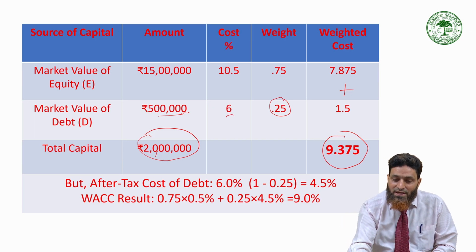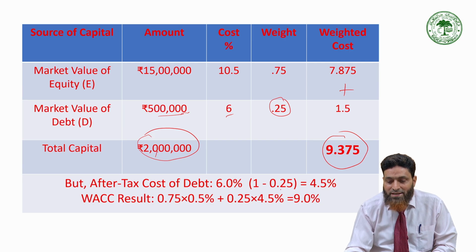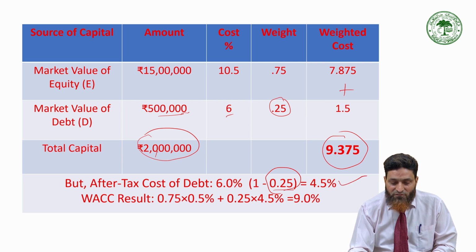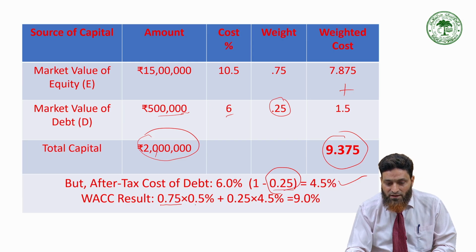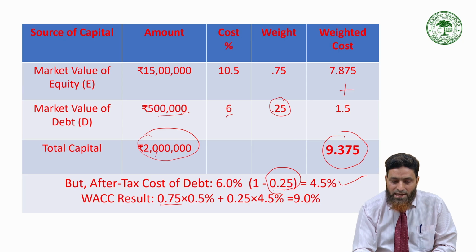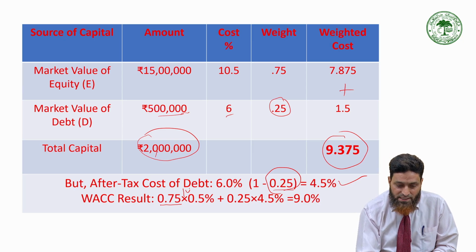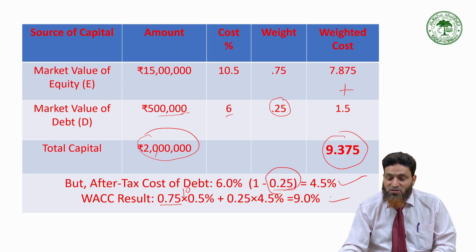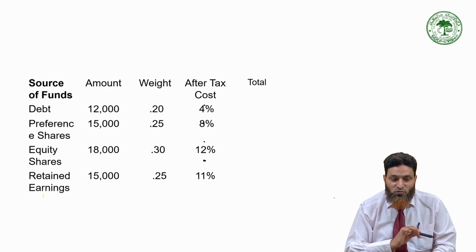First of all, take 6% into (1 minus t), that is 0.75, so 4.5% will be the cost of debt, with 0.25 as its weight. And for equity, 0.75 is the weight and the cost is 10.5%. If you make the total, it is 9% here. So after tax, the weighted average cost of capital will be 9%. In this way you have to calculate.